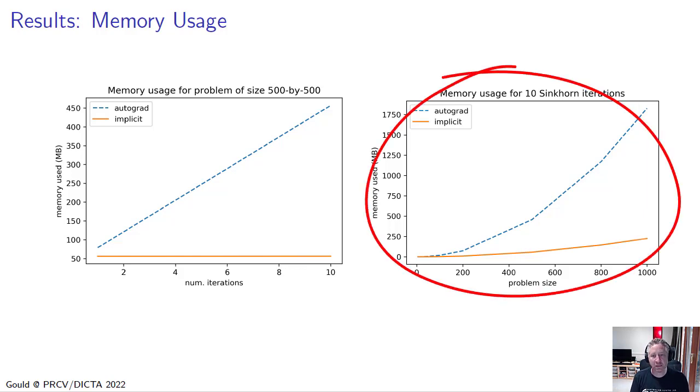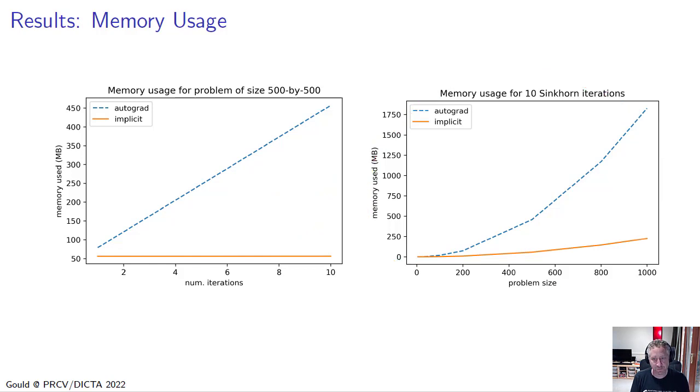On the right-hand side, we're looking at how the memory grows as a function of problem size for a fixed number of Sinkhorn iterations. And again, for automatic differentiation, as the problem size grows, the amount of memory grows very quickly. Whereas for the implicit solution, the amount of memory only grows as large as it needs to store the matrices M and P. And it doesn't need any intermediate calculations.